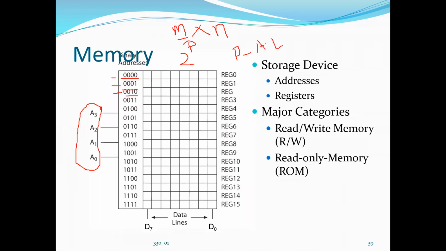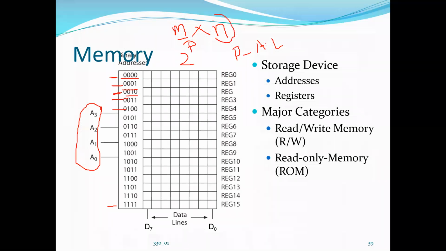Here, in this example, how many address lines are there? 4 address lines. So what is 2 raised to P? 2 raised to 4 is what? 16. So 16 locations are there. I mean 16 rows are there from 0000 to 1111. So in these rows, the data will be placed.